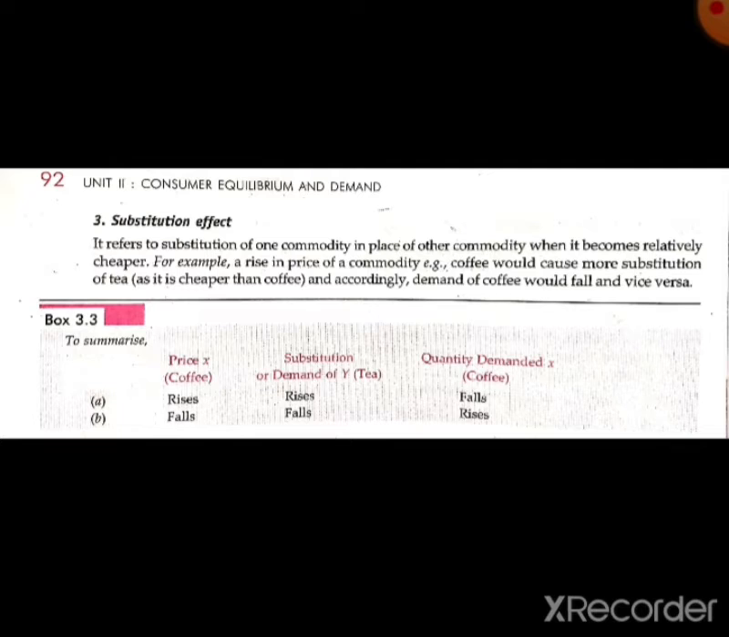There are two kinds of goods also, substitution and complementary goods. Substitution goods are those goods which are replaced in place of other goods. So it refers to the substitution of one commodity in place of another commodity when it becomes relatively cheaper.